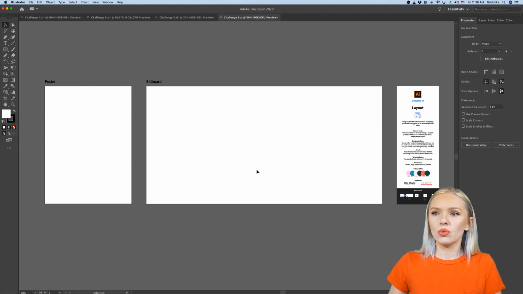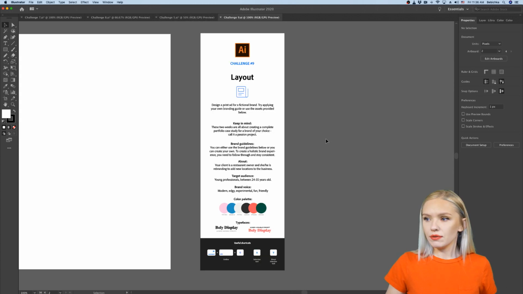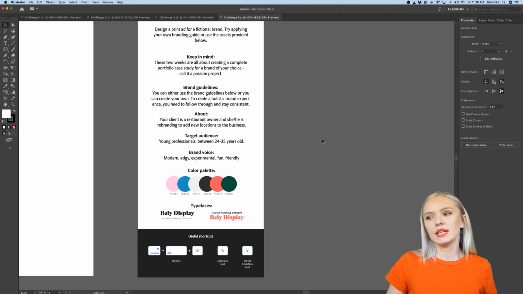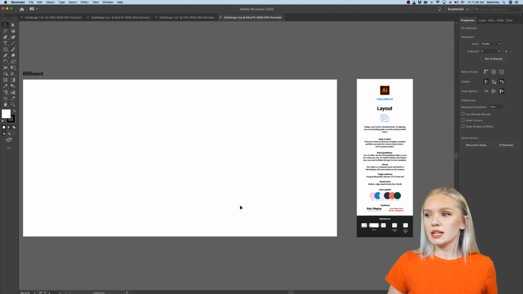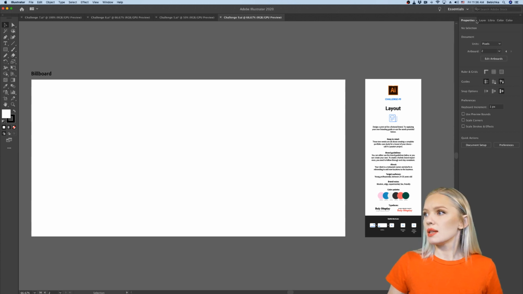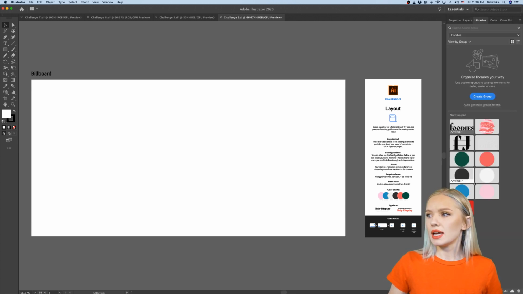Alright guys, in the past I have created assets for myself. If you don't have your own brand created, you can definitely use these assets to create your own brand. Here we will use my assets that I have been using in the past, and I have those saved in my libraries here.